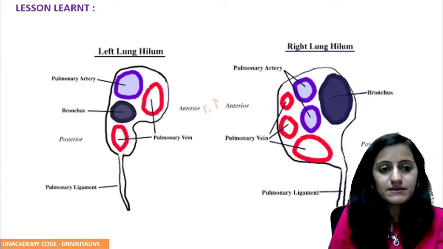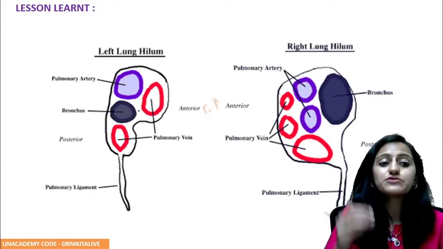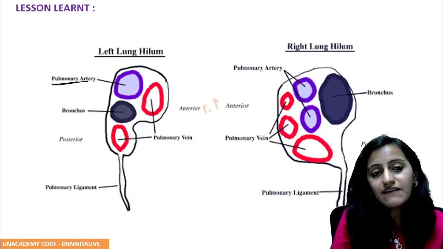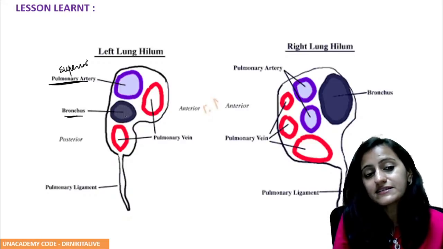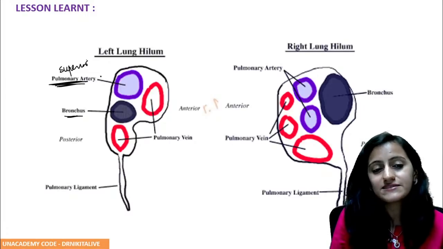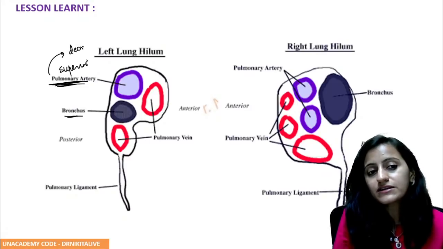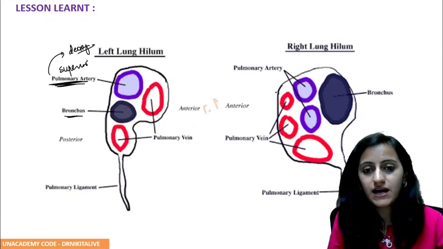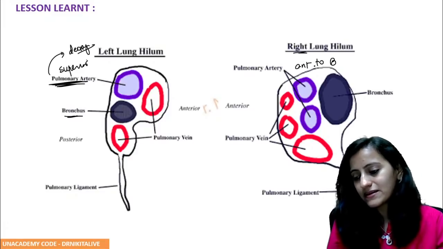Remember this, the left lung hilum and the right lung hilum. You have these structures that you need to remember. The left pulmonary artery, you can see, is related superior to the bronchus. The pulmonary artery carries deoxygenated blood from the right side of the heart. Now at the right lung hilum, you can see this is the bronchus and the pulmonary artery is located anterior to the bronchus. The right one is anterior.